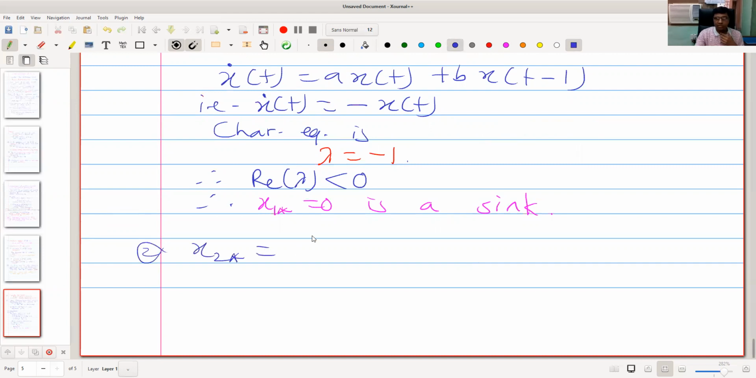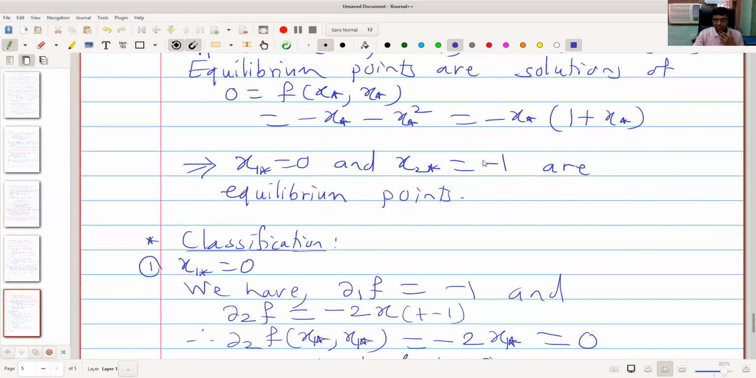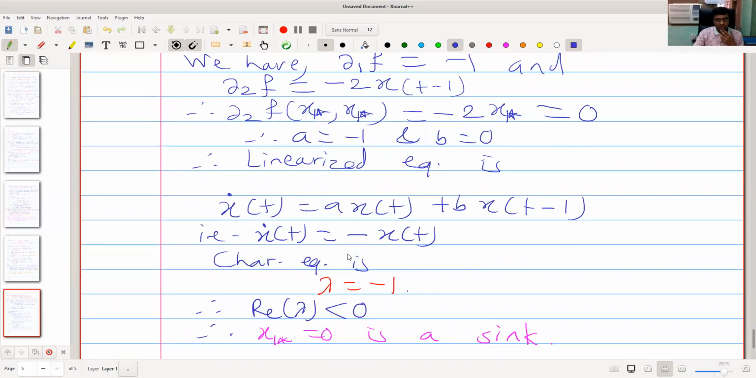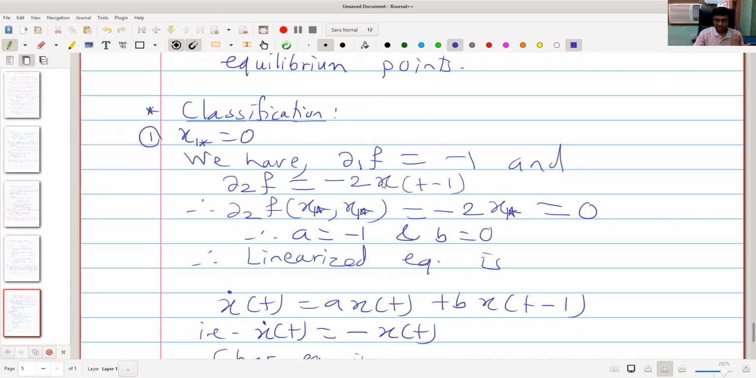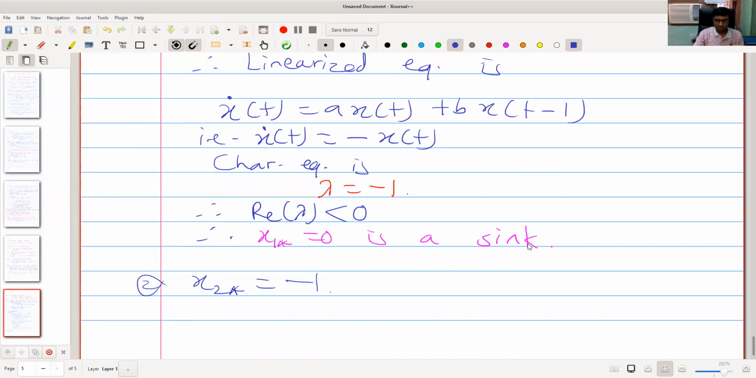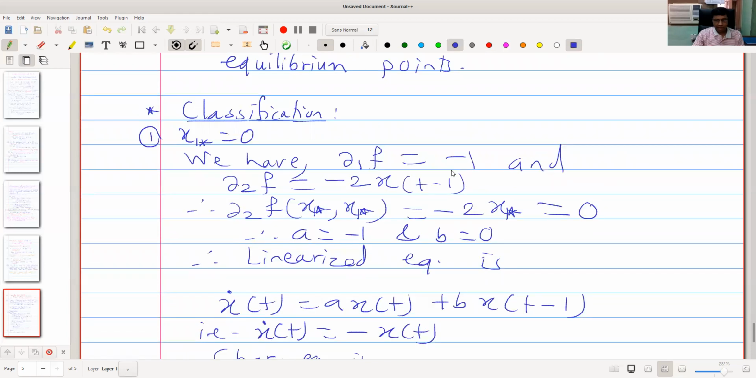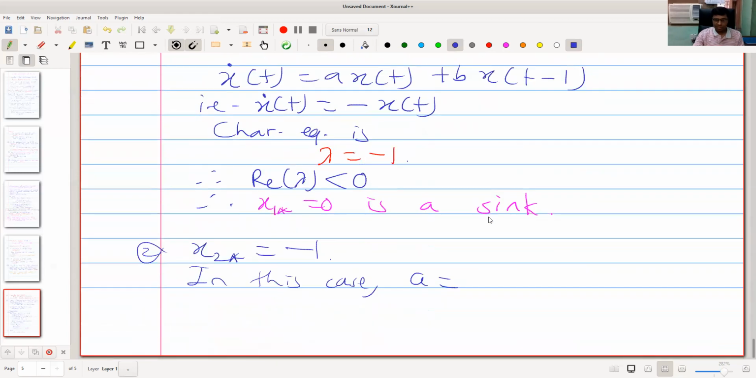X2 star is -1. The second equilibrium is -1. So these are partial derivatives, so we directly write the values of a and b. In this case, what is a? A is independent. This first partial derivative is independent of both the variables. It is always -1. Okay, so it is -1.